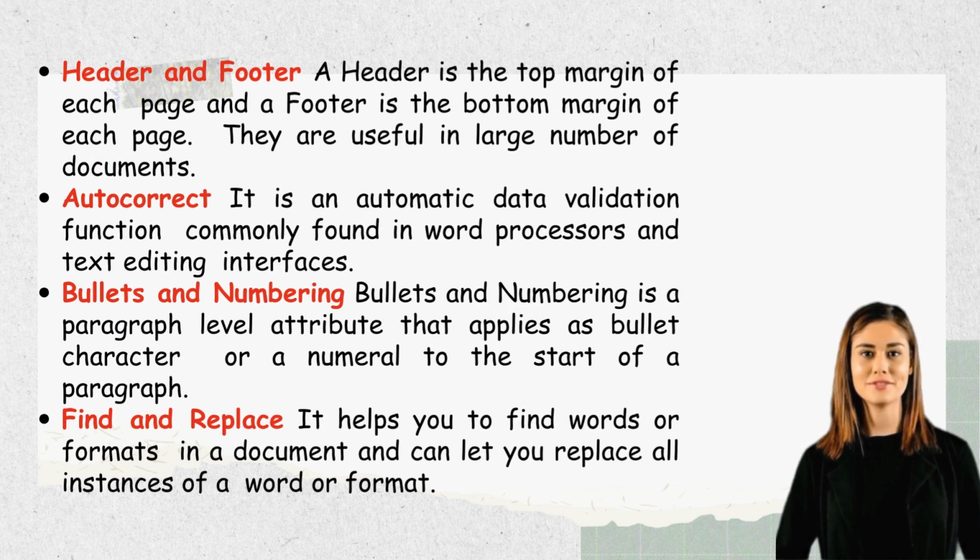They are useful in a large number of documents. 5. Autocorrect. It is an automatic data validation function commonly found in word processors and text editing interfaces. 6. Bullets and numbering. Bullets and numbering is a paragraph-level attribute that applies a bullet character or a numeral to the start of a paragraph.